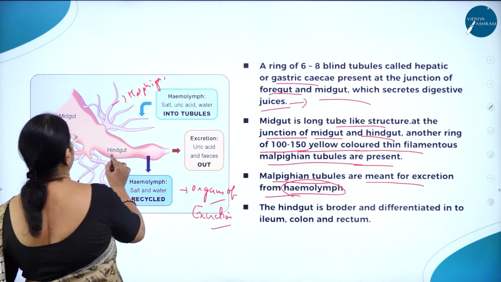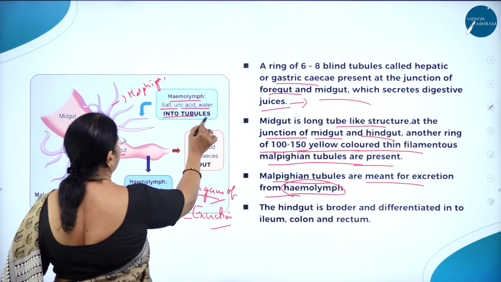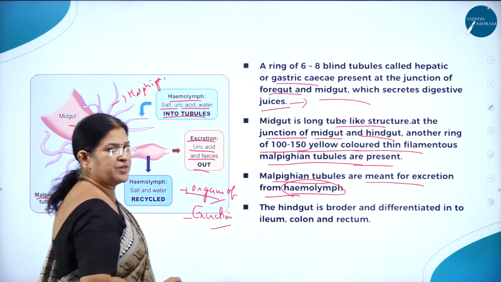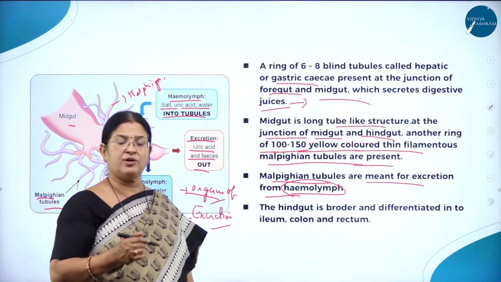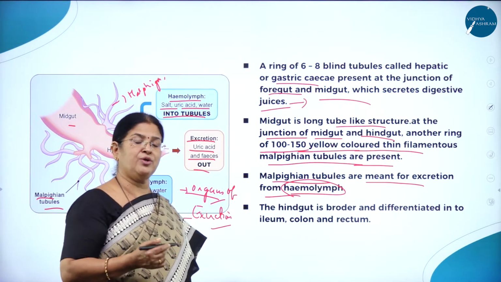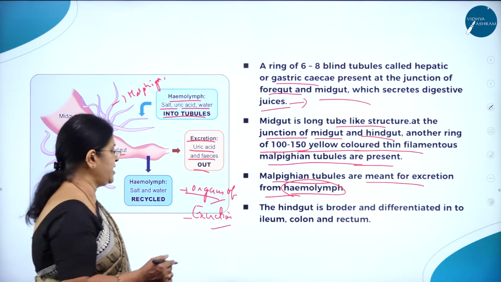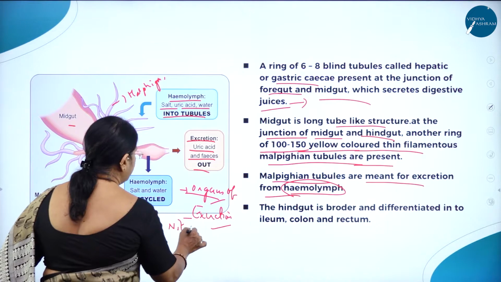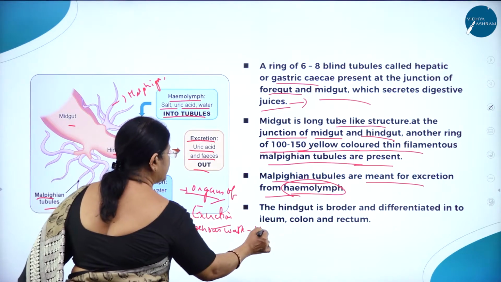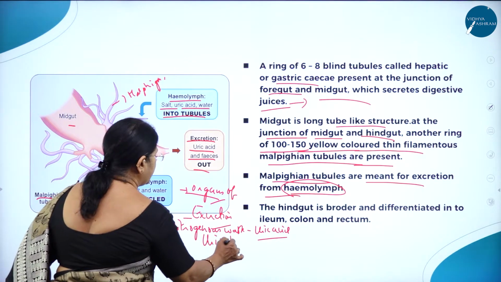So here you can see, as I said, midgut and hindgut, organ of excretion. Here hemolymph, salt, uric acid and water go into the tubules, with excretion of uric acid and feces out, through the Malpighian tubules. I think all of us know that based on the nitrogenous waste eliminated by animals, we classify them into ammonotelic, uricotelic and ureotelic animals. These animals eliminate the nitrogenous waste in the form of pellets, in the form of uric acid.